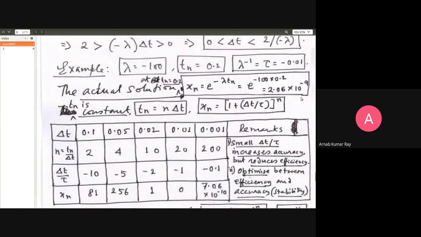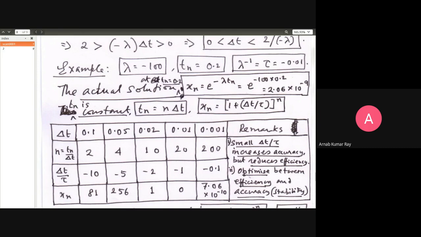Now, what if you take the wrong kind of step size and start numerically integrating? That is why I'm asking you to be attentive to this discussion. Please follow carefully. Tn is constant at 0.2. Tn is equal to n delta t. Meaning if Tn is fixed, you now have the freedom to choose either delta t or n. If you choose one, the other will be fixed immediately.